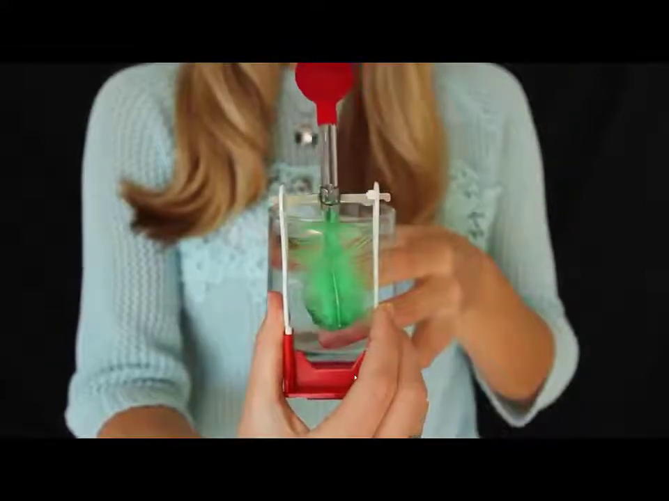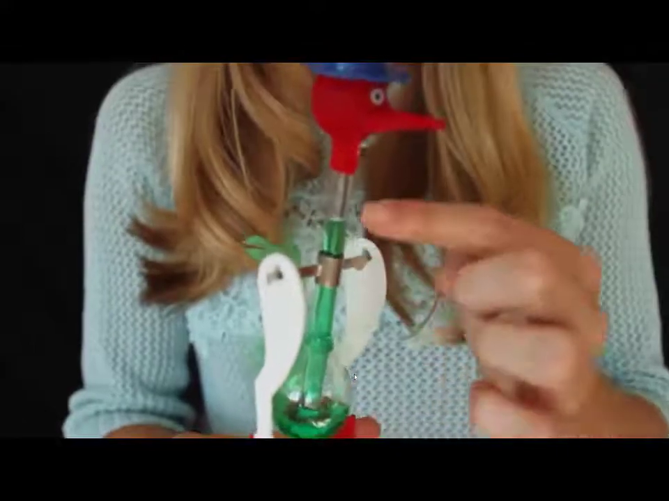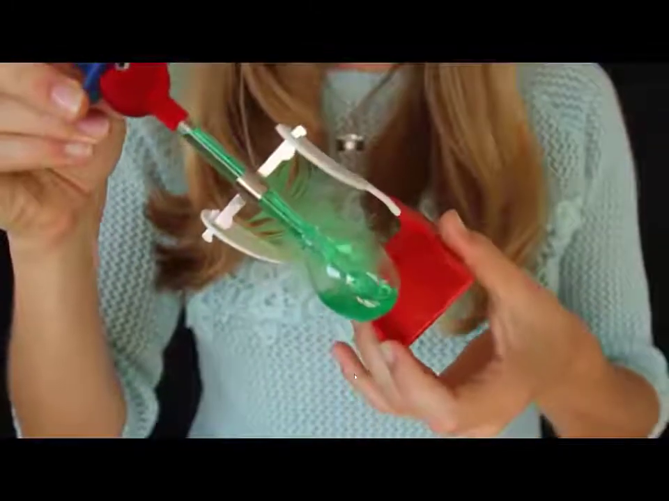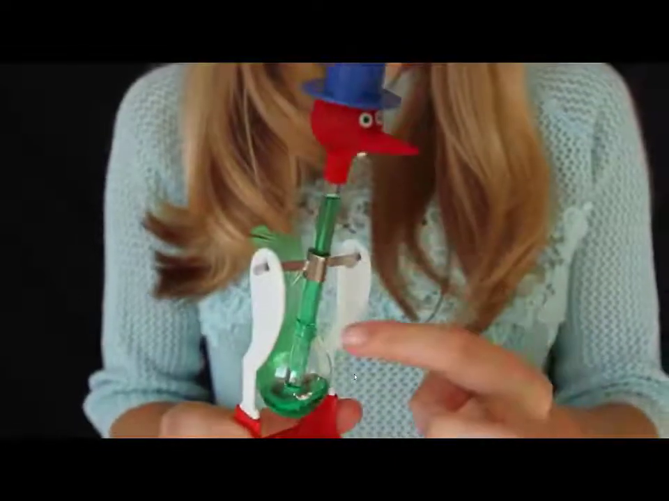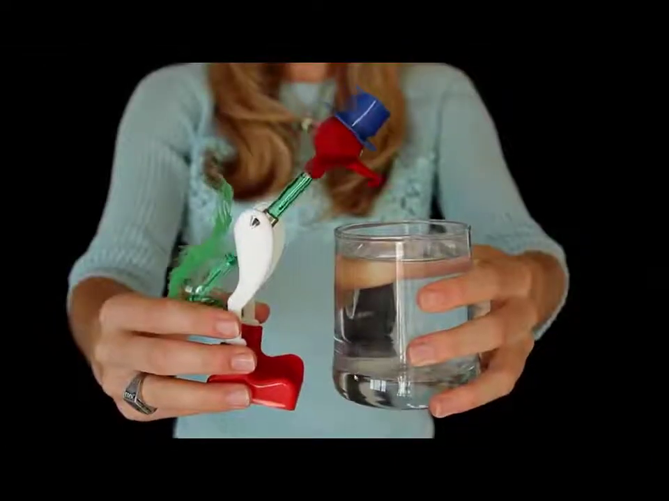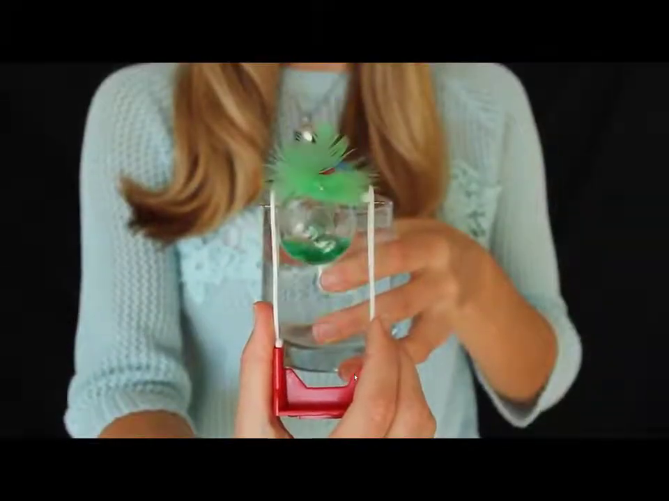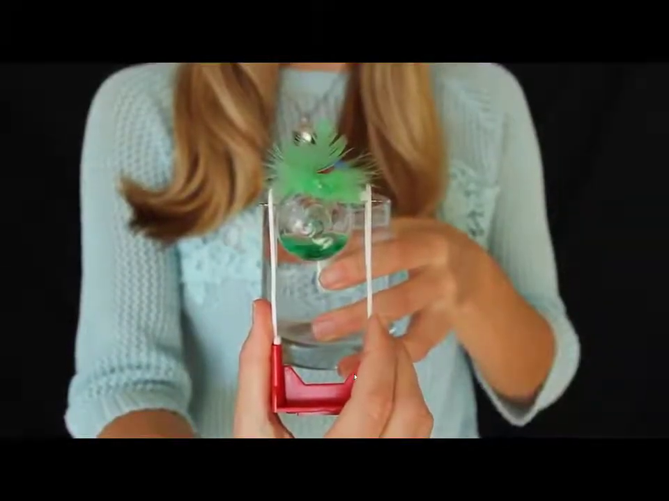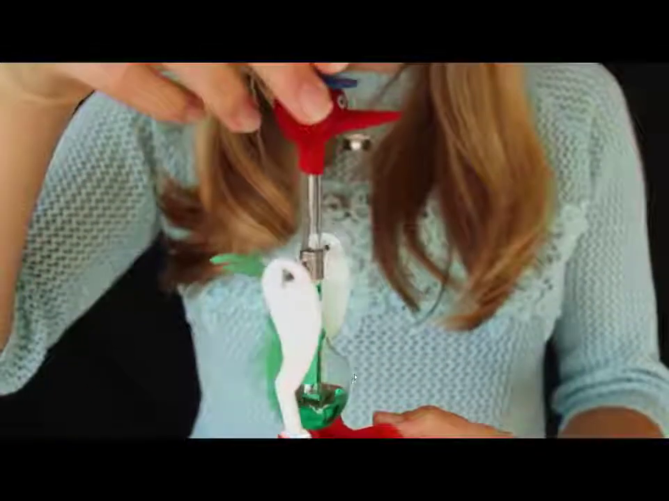Because of the ideal gas law, PV equals NkT, the pressure in the tube at the top of the bird is lower than the pressure in the bottom of the bird. This pressure difference pushes the liquid into the top of the head. The toy gets top heavy and tips over. When the bird tips over, the bottom of the tube is exposed to the vapor, which rises up and pushes the liquid back into the bottom. The bird stands up and the cycle continues.